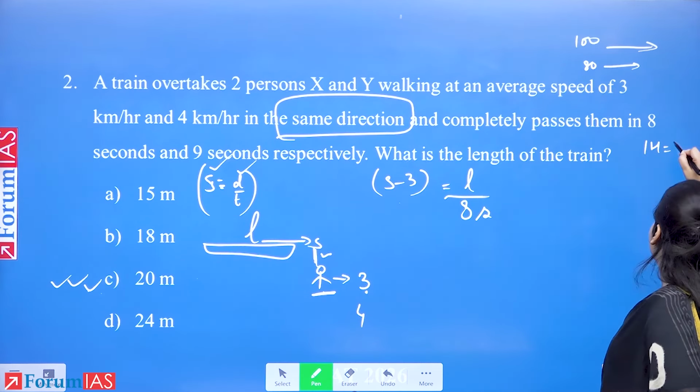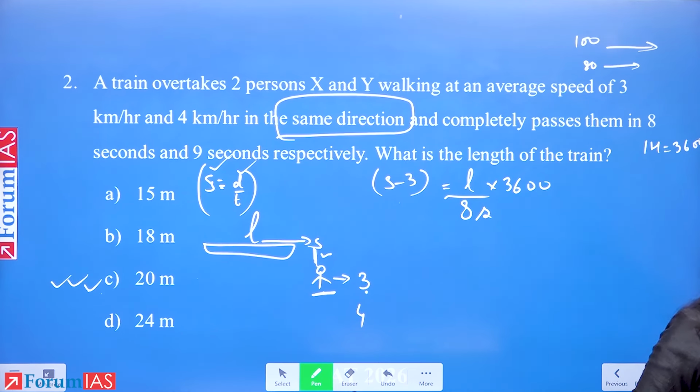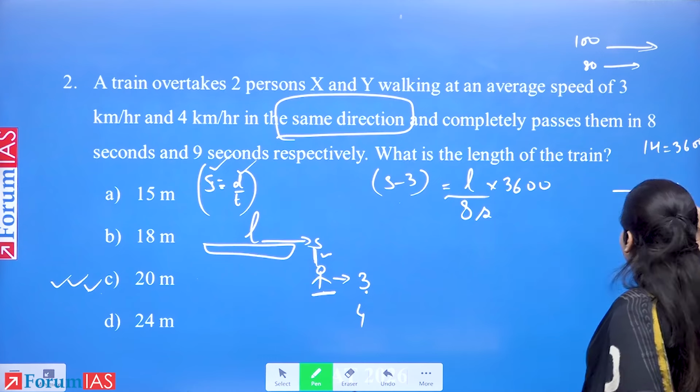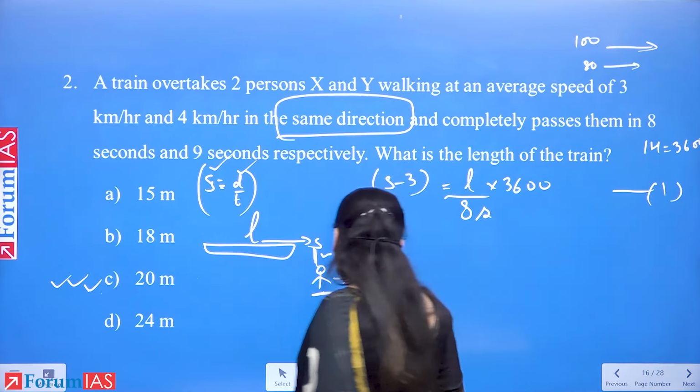3600 seconds. So into 3600, ठीक है? 8 divided by 3600. Yes. So this is equation number 1. Two variables, S and L. We have two equations.